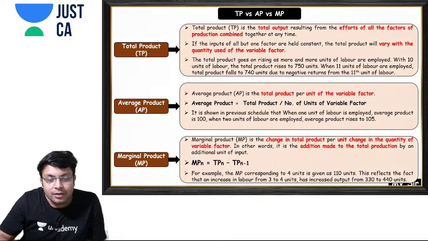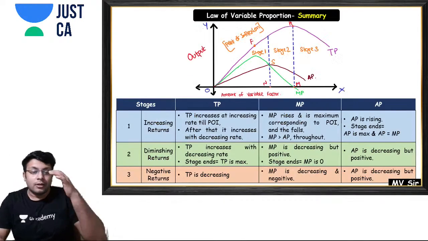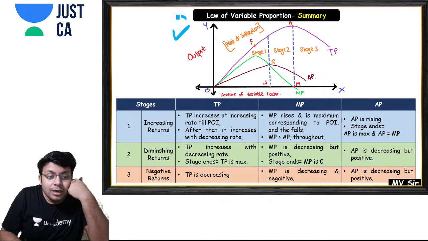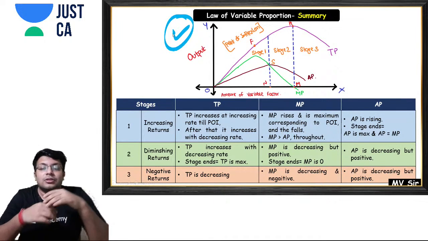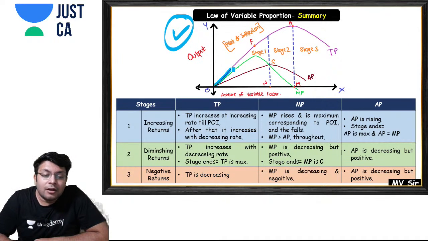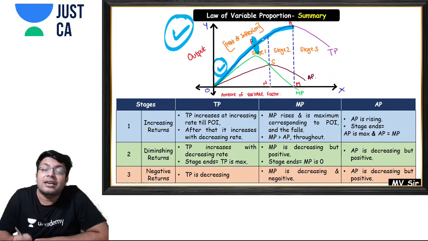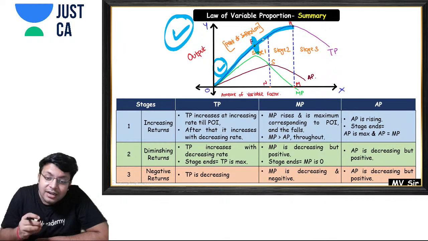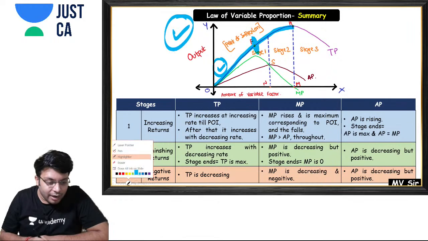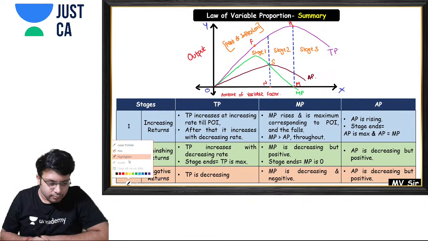Next, we'll move forward to the next point. Now see, here I have given a summary of the law of variable proportion. Yes. So this is our chart, this is our graph, that see our total product curve increases. First it increases at an increasing rate, then after the point of inflection it started increasing at a decreasing rate, then it reaches a maximum and then it decreases. So again I'll write it over there. See